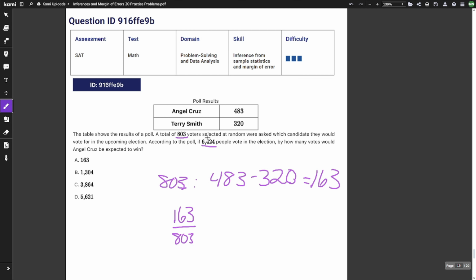Now they want us out of 6,424 voters. So we're going to multiply this by 6,424, which is equal to 1,304. So our answer is B.